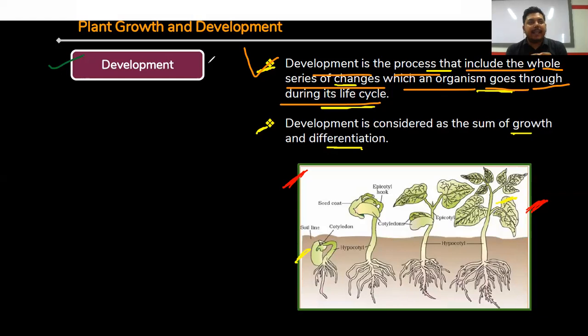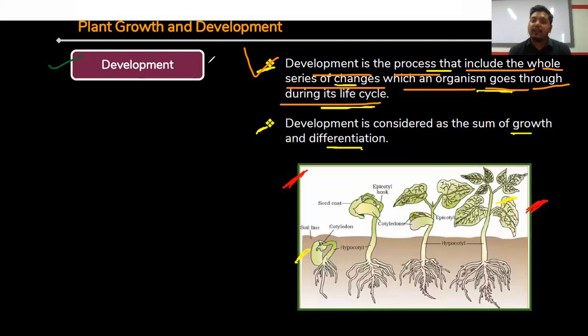Development means, in case of plants, in plant growth, as you have already learned, growth is indeterminate or unlimited. So if plant growth is unlimited throughout their whole life, obviously development is also unlimited.